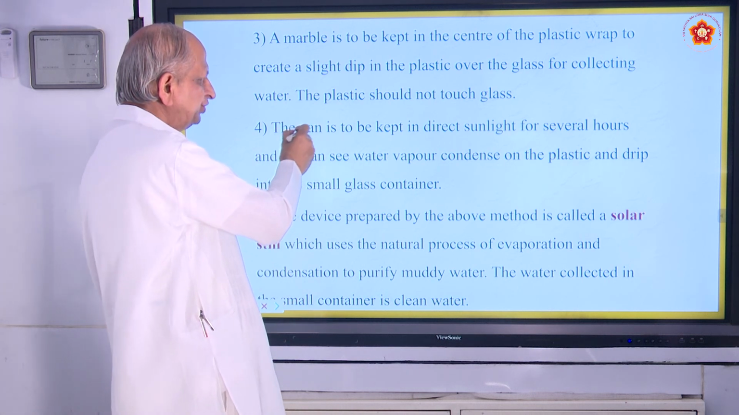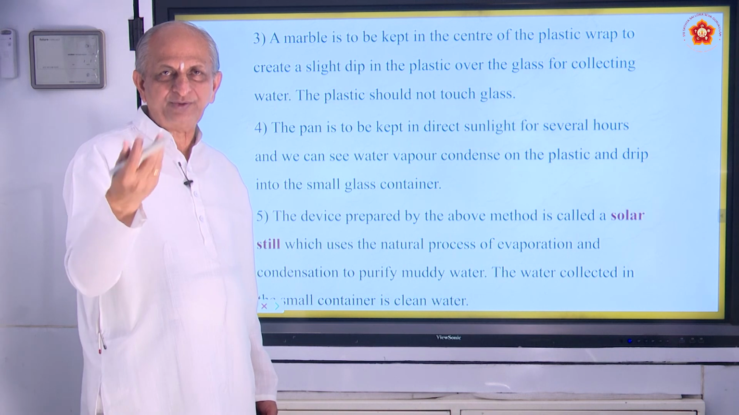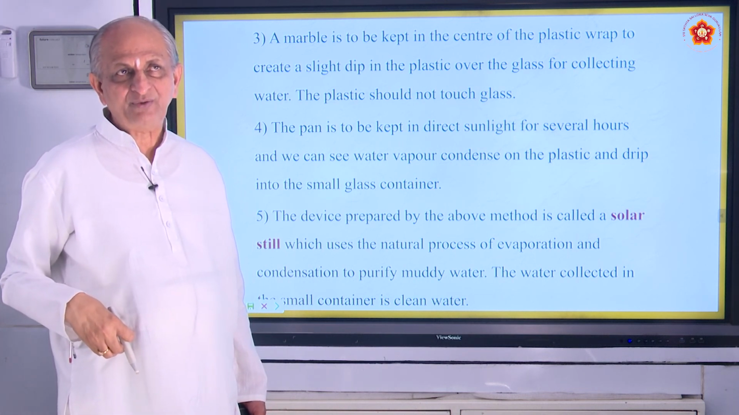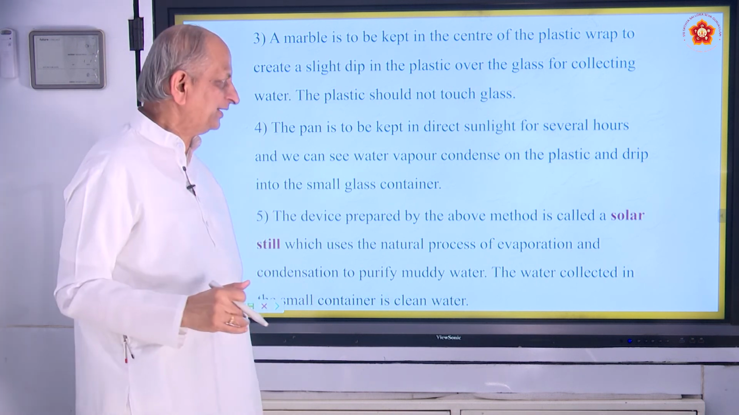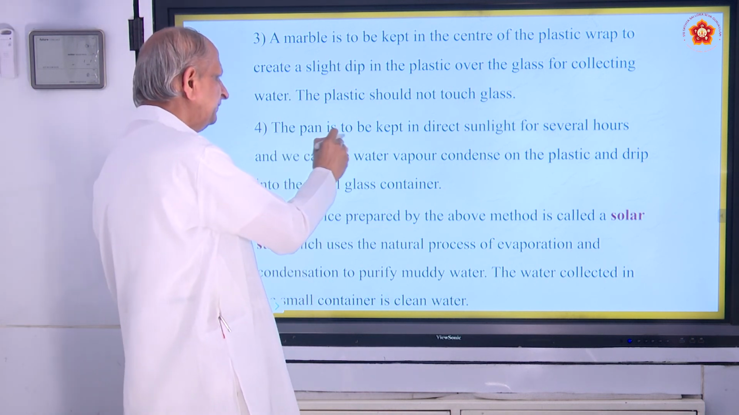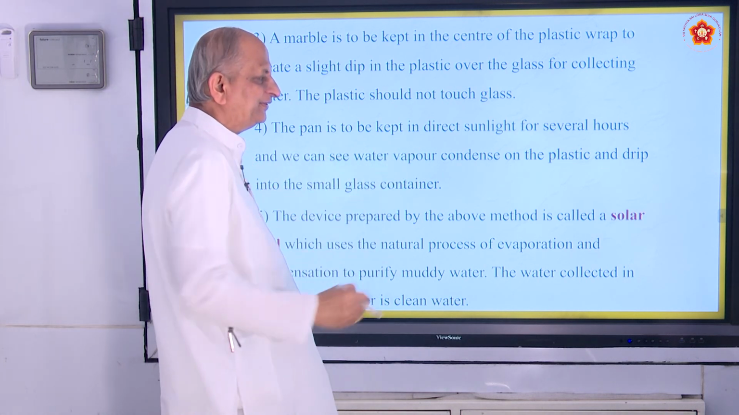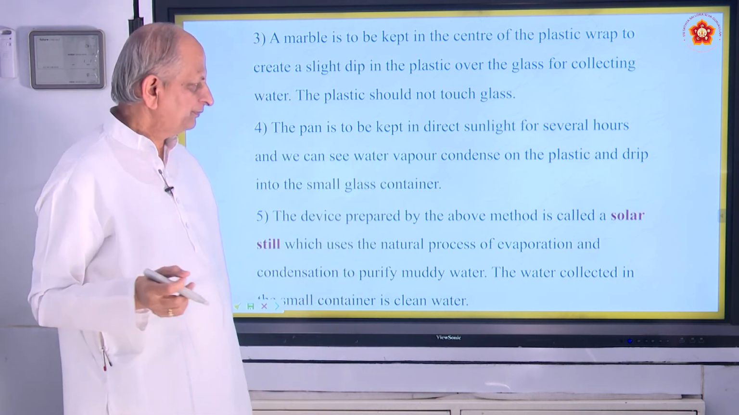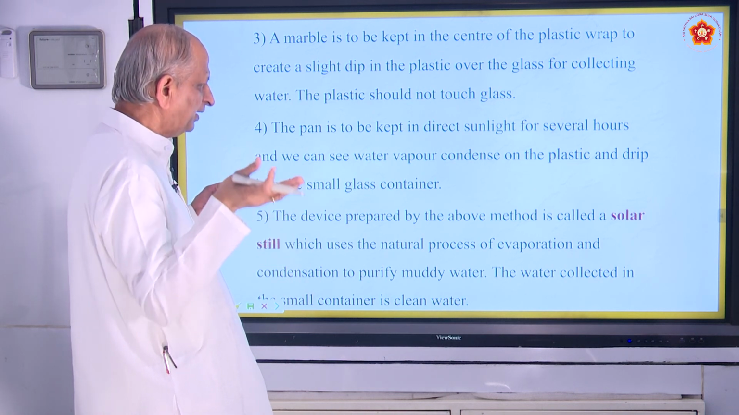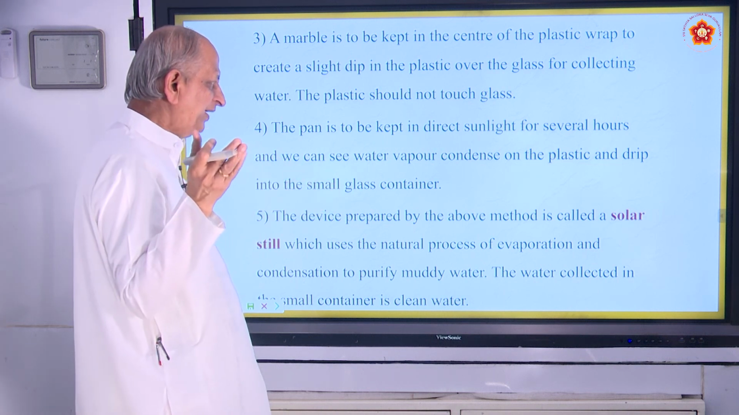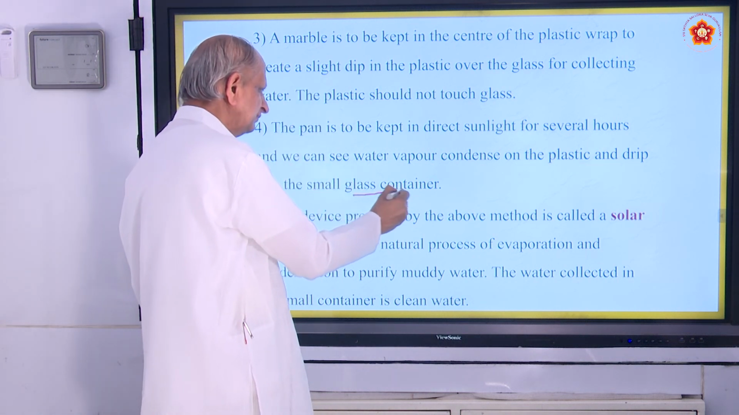The pan is to be kept in direct sunlight for several hours. So that should be kept outside. That is the disadvantage of solar devices, solar cooker and all. It takes hours together. It depends on the sunlight. So the pan is to be kept outside for several hours, and we can see water vapor condense, means cool down. Because of sunlight, all the water evaporates, and the evaporated water will collect on the cooler part of the plastic sheet, and they will come and fall into the glass container.